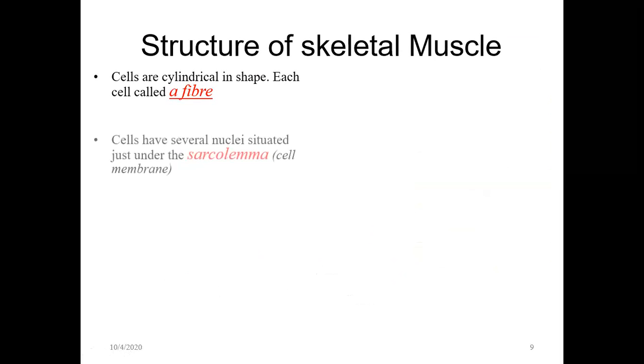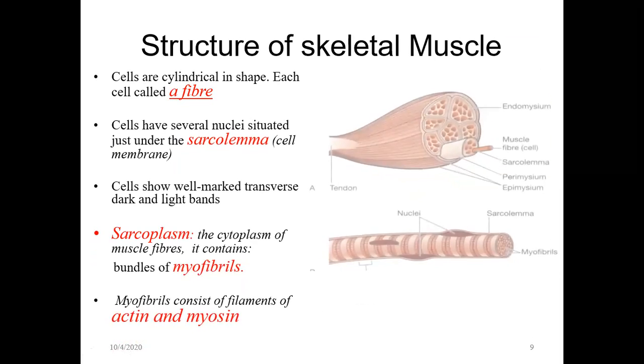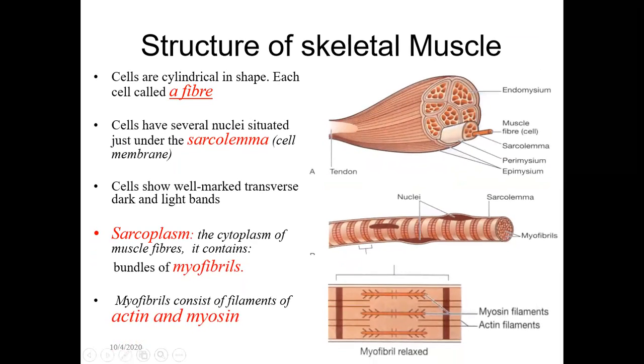Now coming to some more details of these skeletal muscle cells, as I said before, they are cylindrical, long tube-like structures. This is the shape of one single muscle fiber. This is the whole muscle, and within that there are muscle fiber bundles, and within those is the muscle fiber. So this is one individual muscle fiber, a single cell. This is how one muscle fiber looks.